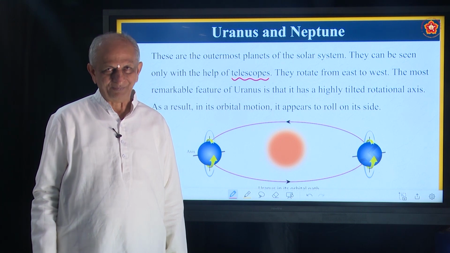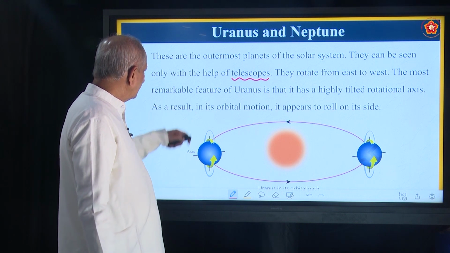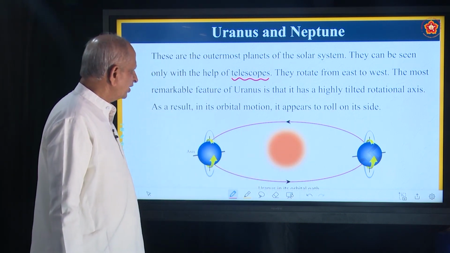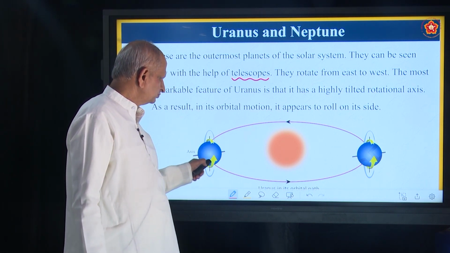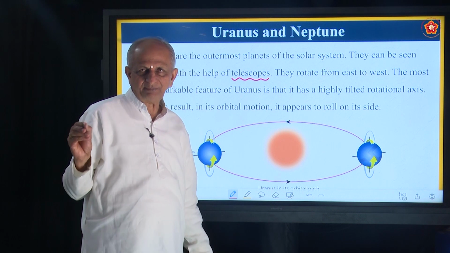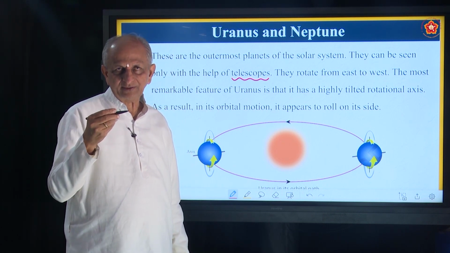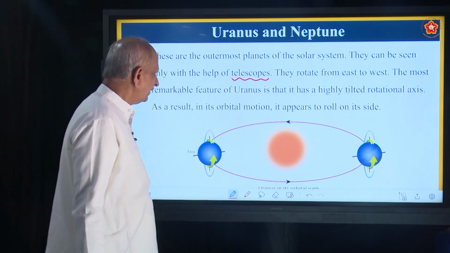That's called a telescope. So by using a telescope only, we can see Uranus and Neptune. They rotate from east to west. Usually all other planets move from west to east, but these 2 planets, Neptune and Uranus, move from east to west.